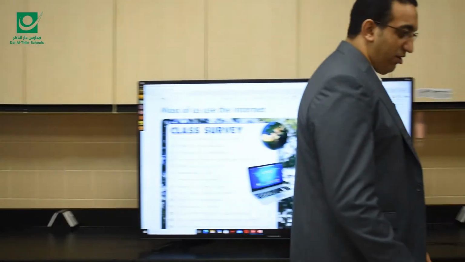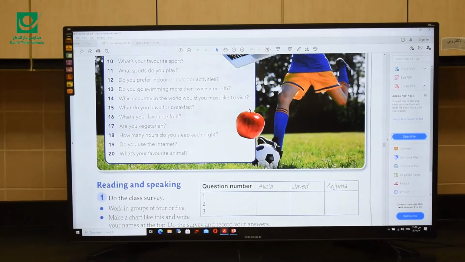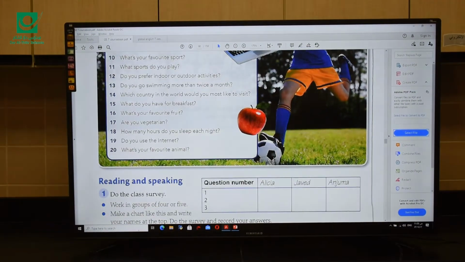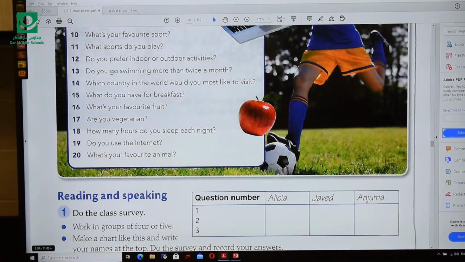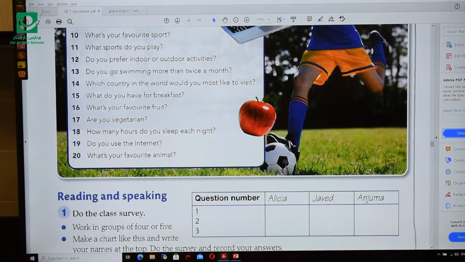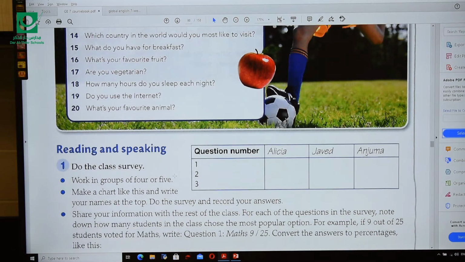And now it's the grammar time. Please move to page 83. After answering these 20 questions, we can do the class survey now. So let's work in groups. For example, question number 1, Ahmed, Ali, Muhammad, and we are going to make a chart like this here, a schedule, and then by writing down the answers, we can get the result of the survey.